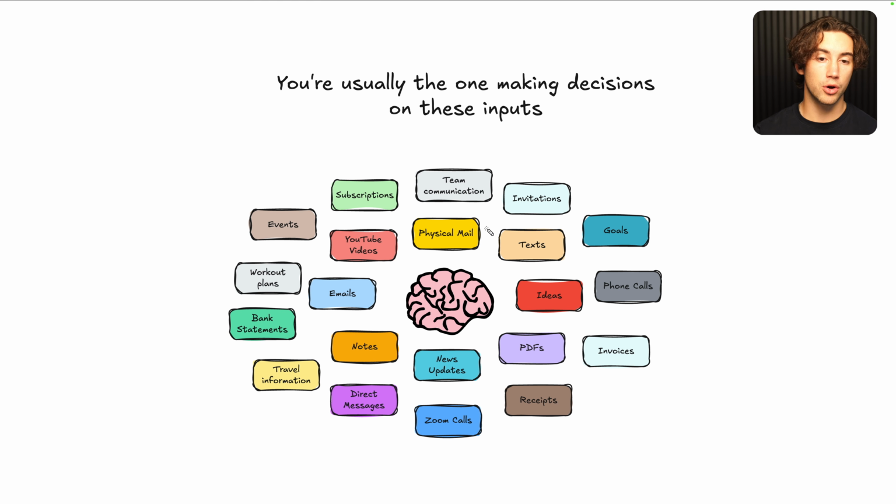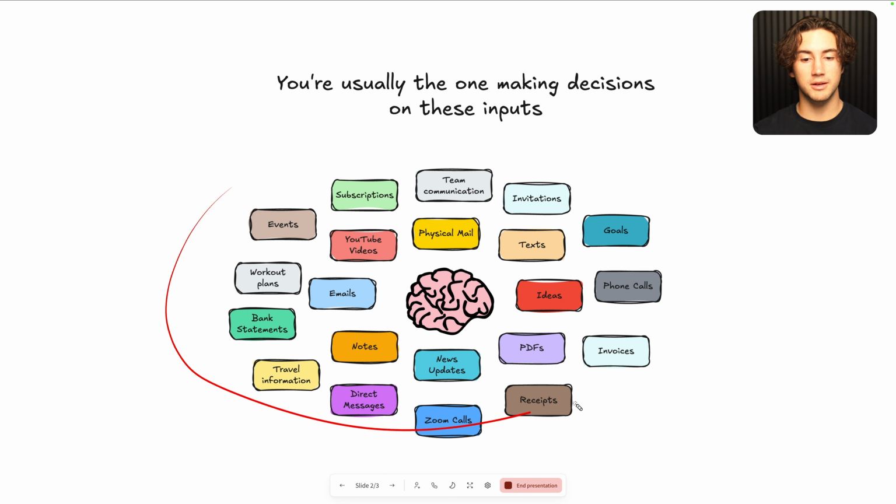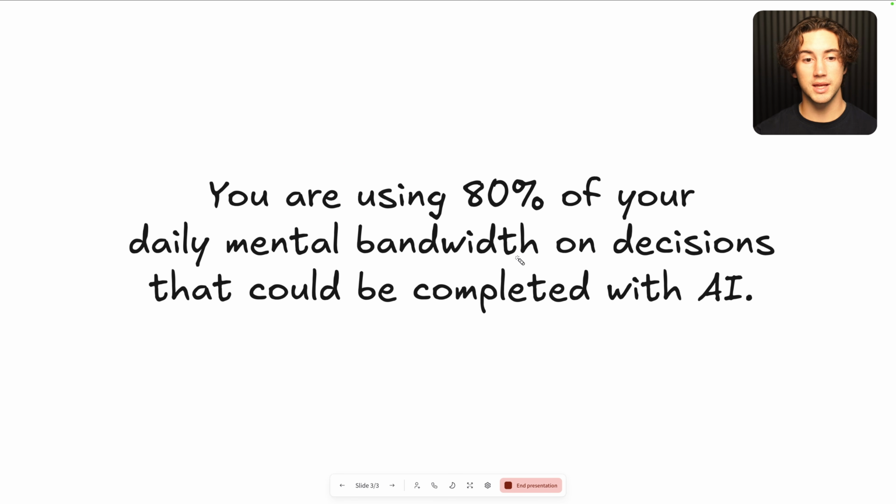And chances are you are usually the one making decisions on all of these inputs. You've got to make the decision whether to apply the knowledge. You have to make the decision on how to respond to certain things. And by the time all of these decisions and all of these inputs in your day-to-day operations are complete, you've already used up 80% of your mental bandwidth on the day, with decisions that could have just been completed with AI in the first place. A lot of the time, you don't even need to be the one making decisions.